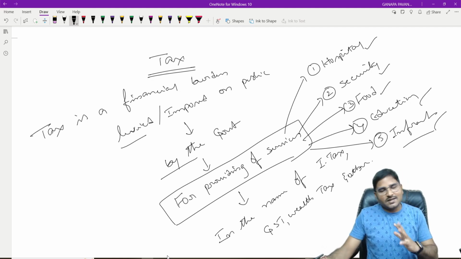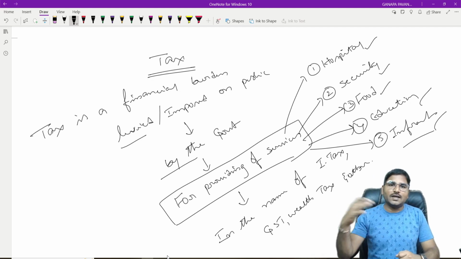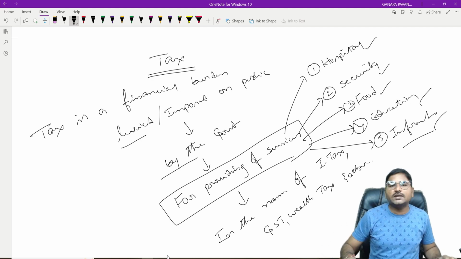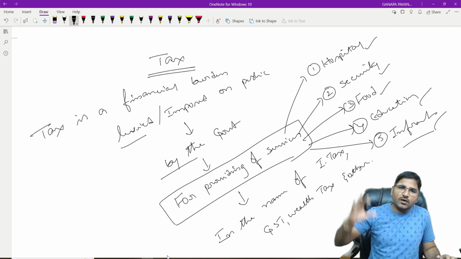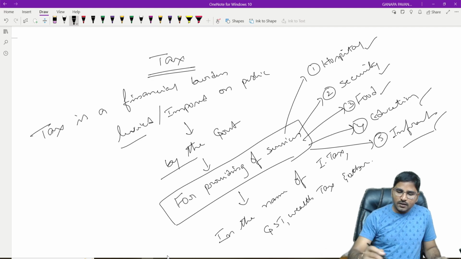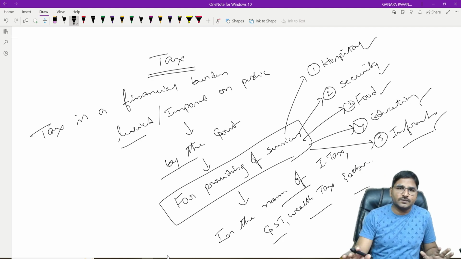It is a consideration. And again, I am using the word consideration here generally. In technical terms, we will discuss later. So here, for providing services by the government to the public, the government levies or imposes tax on the public, and the government collects it in the name of income tax, GST, wealth tax, and others.